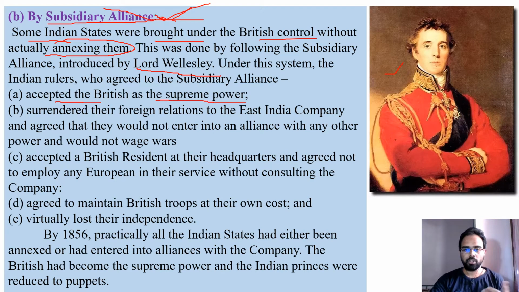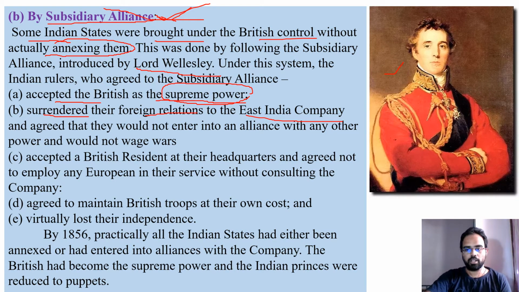By entering into this agreement, the ruler has to accept the British as the supreme power and surrender their foreign relations to the East India Company. So the East India Company will monitor the foreign relations of that territory.